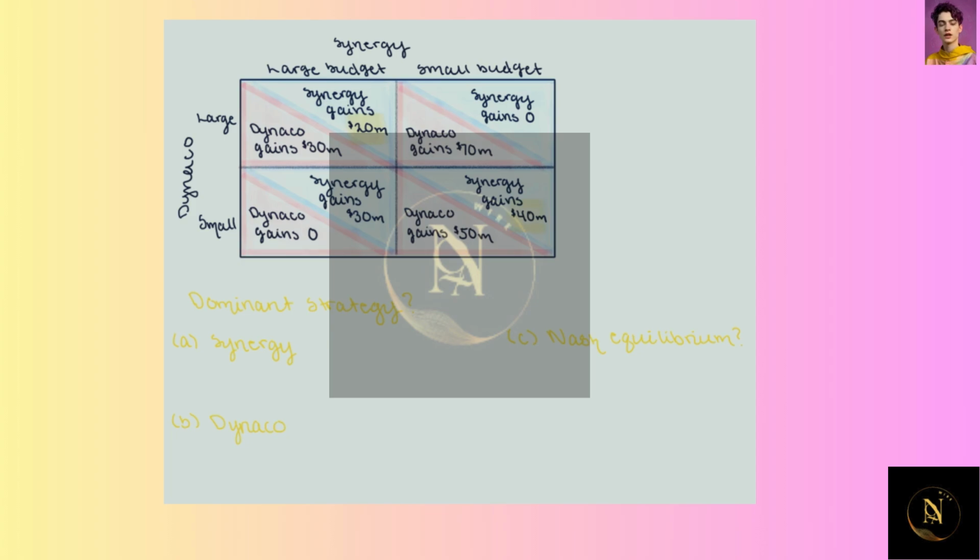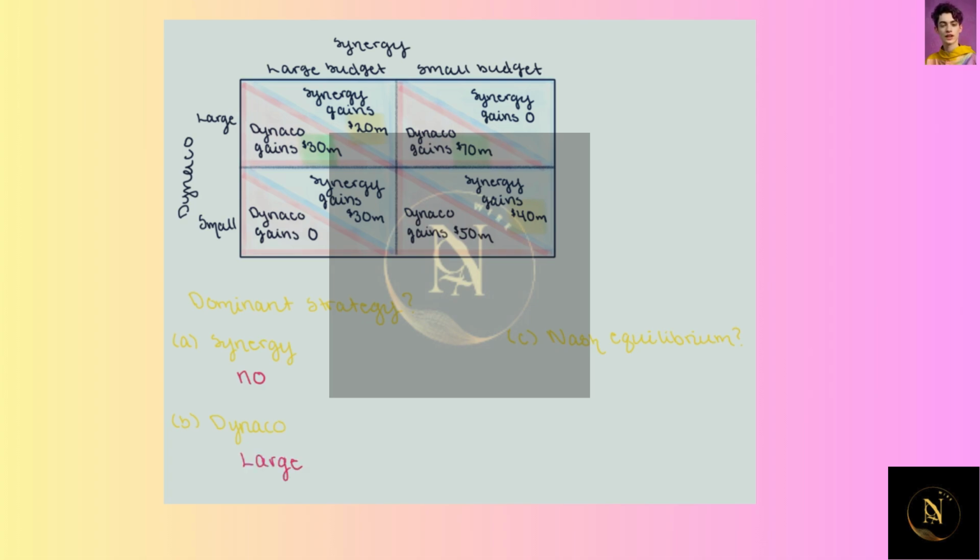So you can see that they don't have a dominant strategy because they're going to change their decision based upon what Dynaco does. Now let's see if Dynaco has a dominant strategy. Well, if Dynaco believes that Synergy is going to choose large, well then Dynaco is going to choose large so that they can earn that 30 million compared to 0. Now, if Dynaco believes Synergy is going to choose small, Dynaco is still going to choose large because that 70 million is greater than the 50 million they would get if they chose small, meaning that Dynaco does have a dominant strategy, and the dominant strategy is to choose a large budget.